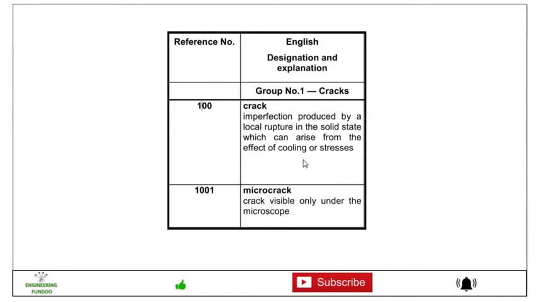So that is to be indicated with 100, and then 1001 is defined for the micro crack. A crack visible only under the microscope, that you cannot see without any kind of instrument, is a micro crack, and that is to be designated with 1001.